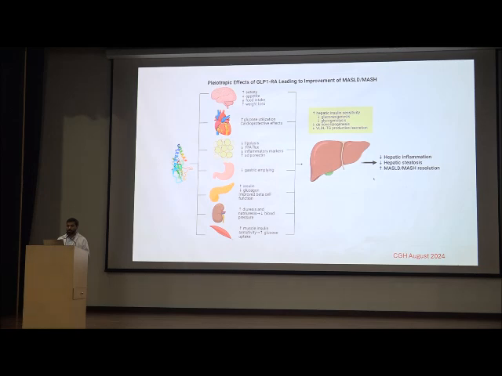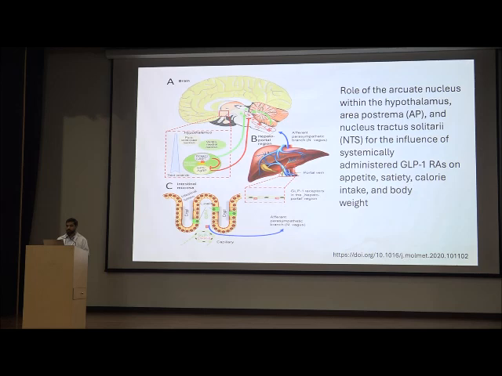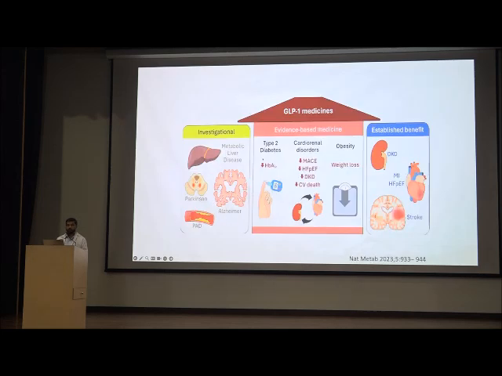In muscles, it increases insulin sensitivity, which leads to increased glucose uptake, thereby causing increased hepatic insulin sensitivity, decreased gluconeogenesis, decreased glycogenolysis, decreased de novo lipogenesis and decreased triglyceride secretion, causing a decrease in hepatic inflammation and steatosis, and MASLD or MASH resolution. In the brain, it acts through the area postrema and nucleus tractus solitarius, thereby decreasing appetite, increasing satiety, and decreasing calorie intake and body weight.